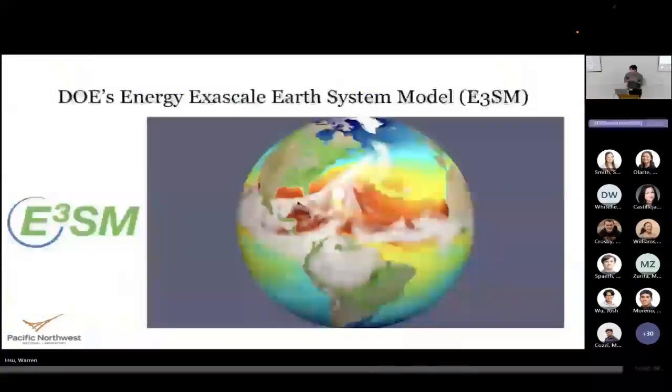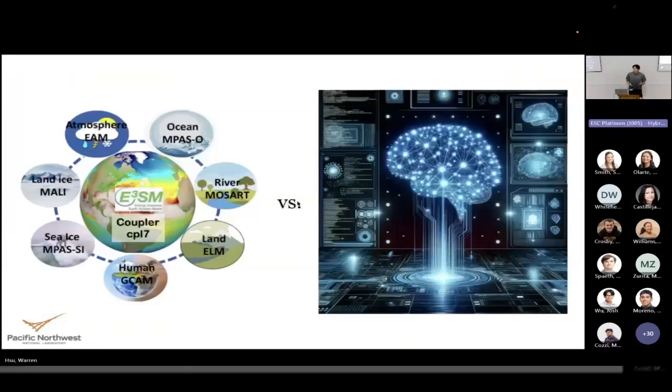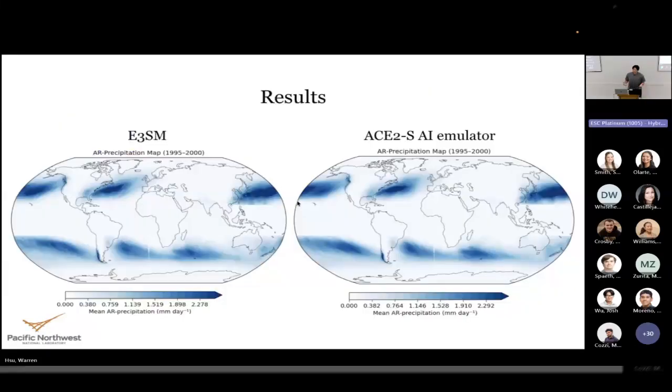Our research specifically is looking at an AI that can emulate the DOE's Energy Exascale Earth System Model, or E3SM for short. This work is done as part of E3SM's AI group, who train and evaluate these models. How these physics-based models work is they use complex math equations and code to represent everything from large-scale atmospheric dynamics down to microparticle interactions. This results in high accuracy, but the trade-off is the massive amount of compute needed just for a simple simulation.